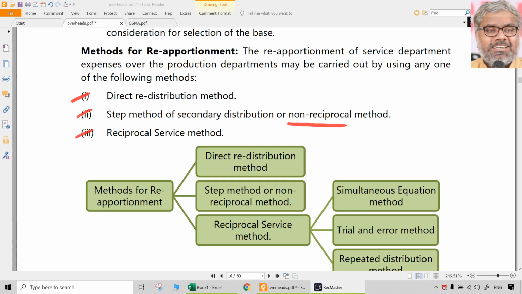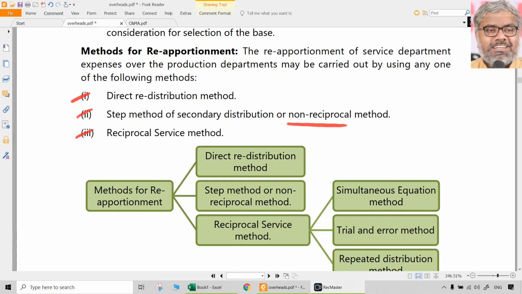We have to actually be able to do these things at a level after we are already comfortable with many other things in the costing. We know many things in costing already. Now it will be easier for us to apply our brain and the knowledge that we already acquired to these topics. So keeping that in mind, we have to apply the method that is asked in the question according to the data that is available. So what are the concepts here?